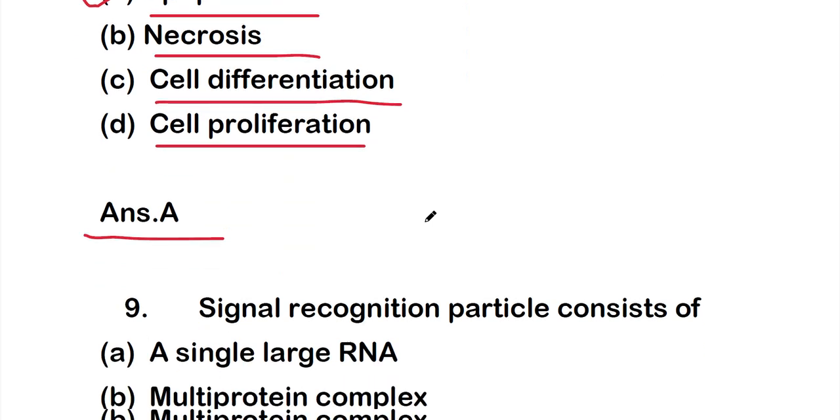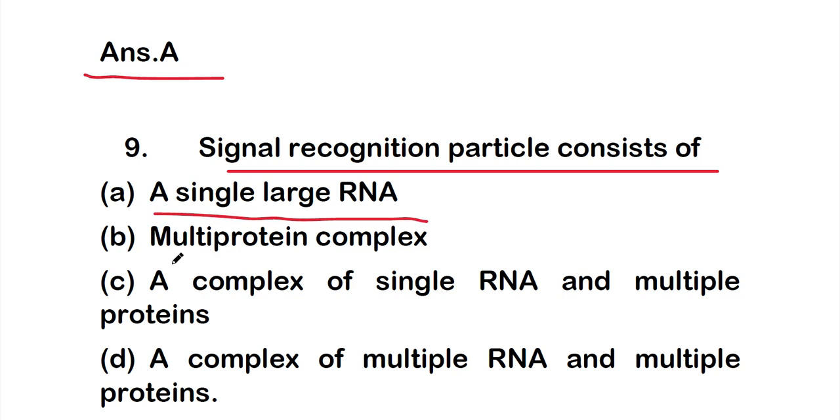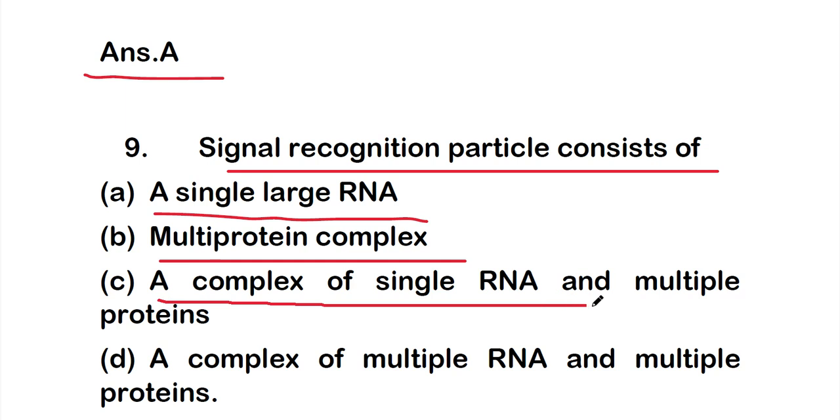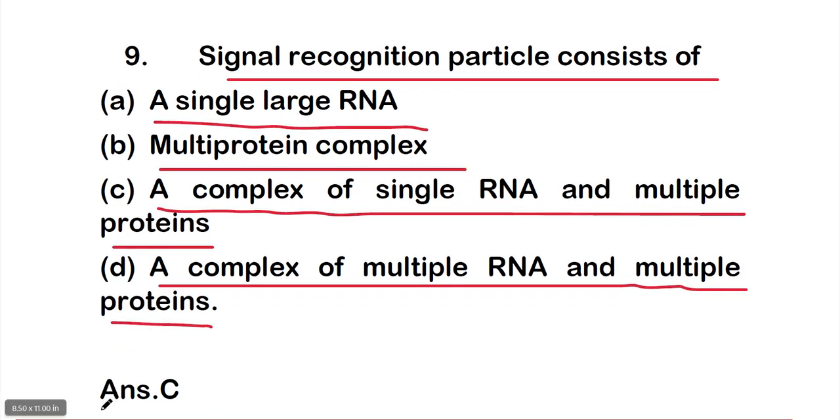Next is question number 9. Signal recognition particle consists of option A, a single large RNA, option B, a multi-protein complex, option C, a complex of single RNA and multiple proteins, or option D, a complex of multiple RNA and multiple proteins. So which one is correct about the signal recognition particle? The right answer is option C, that is a complex of single RNA and multiple proteins.